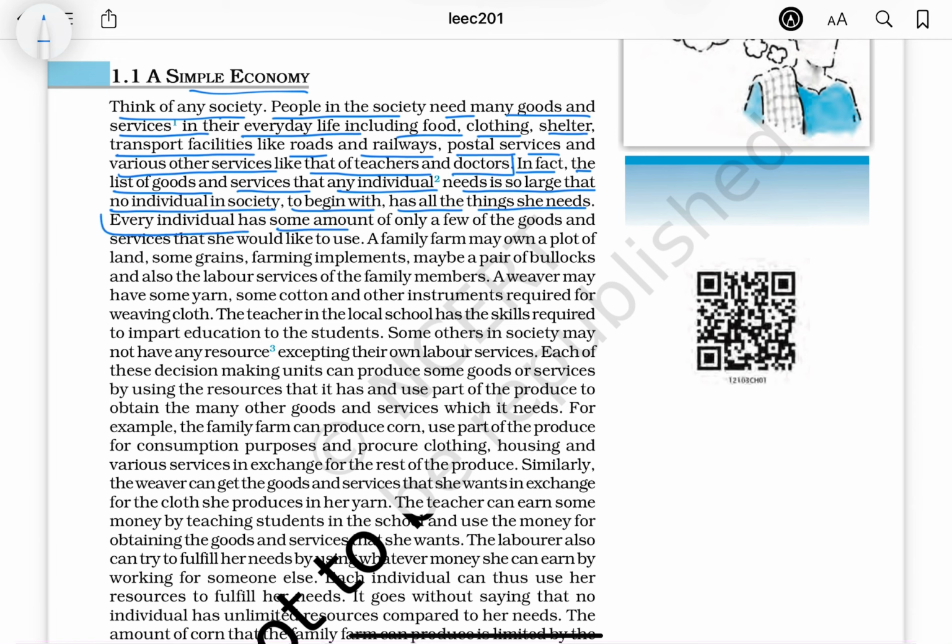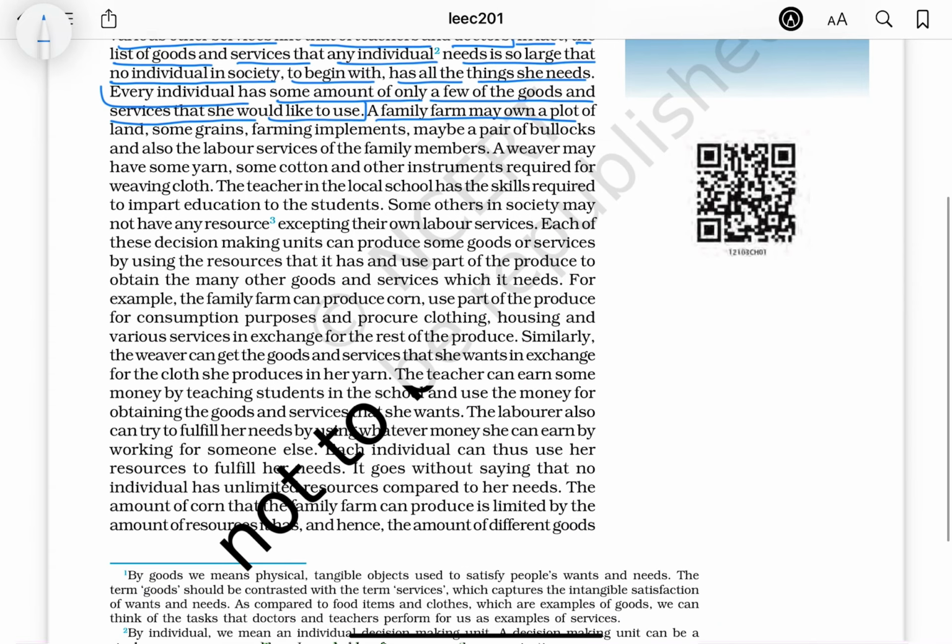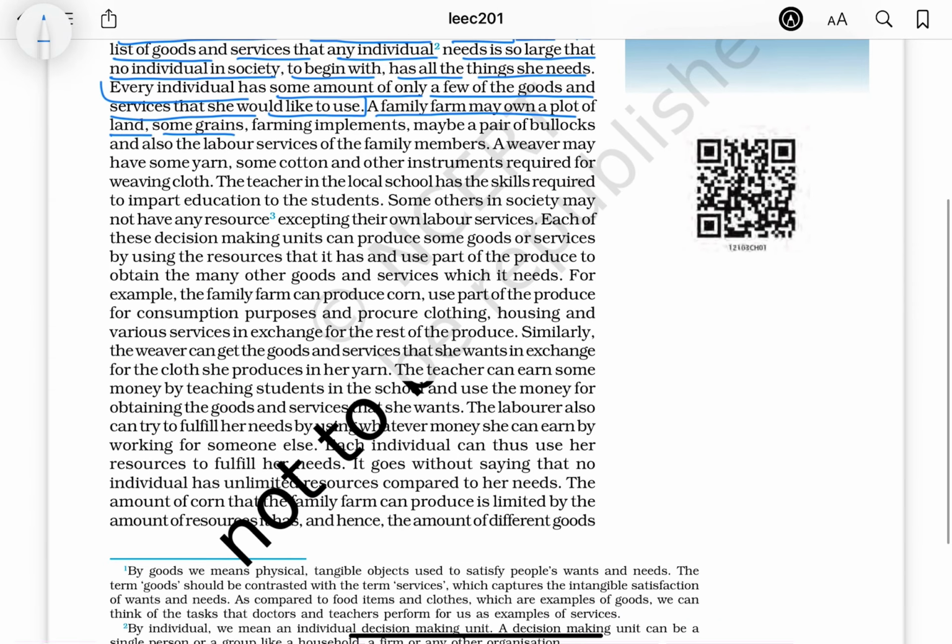Every individual has some amount of only a few of the goods and services that she would like to use. A family farm may own a plot of land, some grains, farming implements, maybe a pair of bullocks, and also the labor services of the family members. A weaver may have some yarn, some cotton, and other instruments required for weaving cloth. The teacher in the local school has the skills required to impart education to the students. Some others in society may not have any resource except their own labor services.